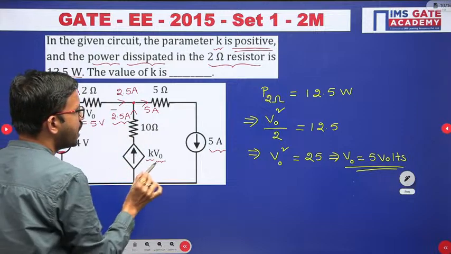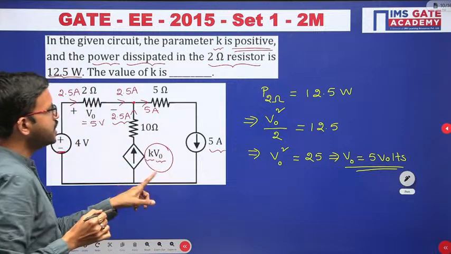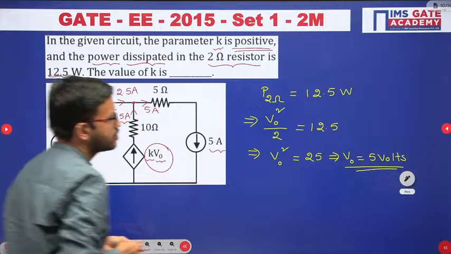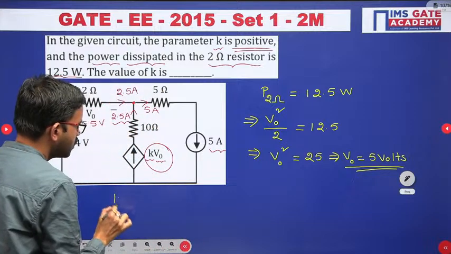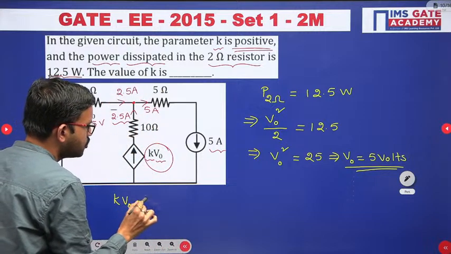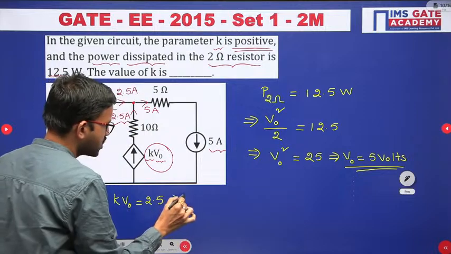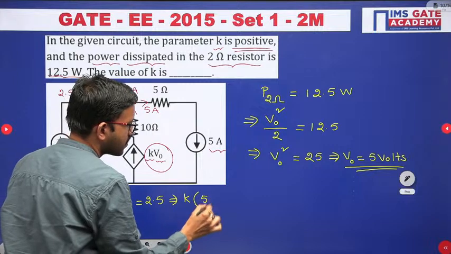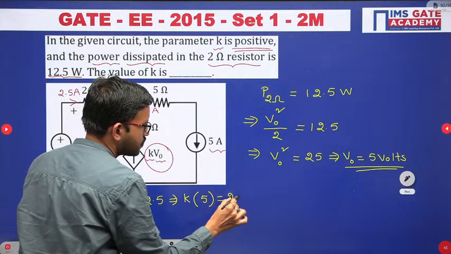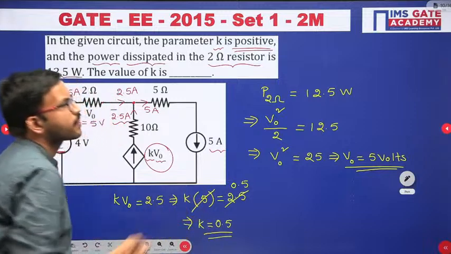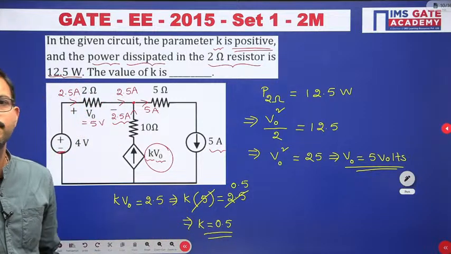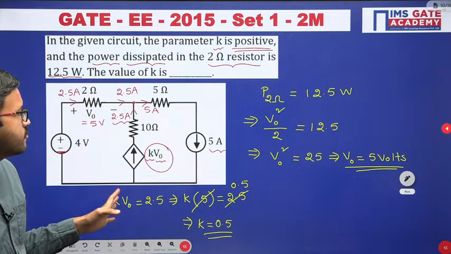So here 2.5 ampere is nothing but K into V naught. Okay, so from here I am writing K into V naught is equal to 2.5 ampere, and V naught just now we got 5 volt, you can substitute here. Okay, so here with 5 volt, K value is 0.5. Okay, I hope it is clear for everyone, right?